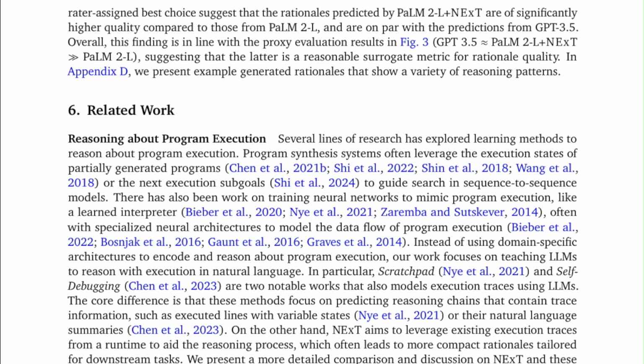Overall, this finding is in line with the proxy evaluation results in Fig 3. GPT 3.5, PaLM 2L plus NExT, PaLM 2L, suggesting that the latter is a reasonable surrogate metric for rationale quality. In Appendix D, we present example-generated rationales that show a variety of reasoning patterns.